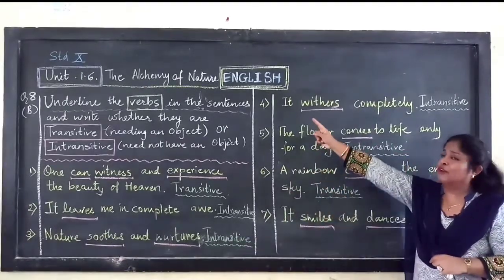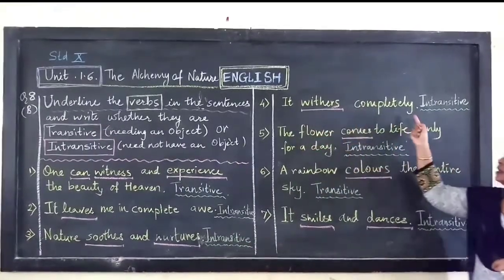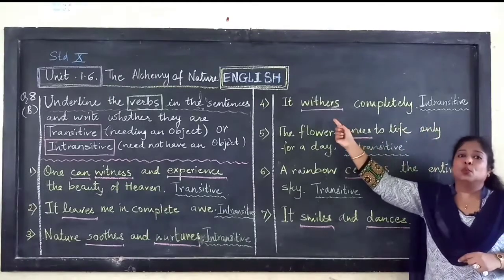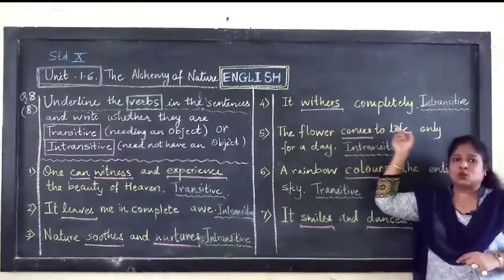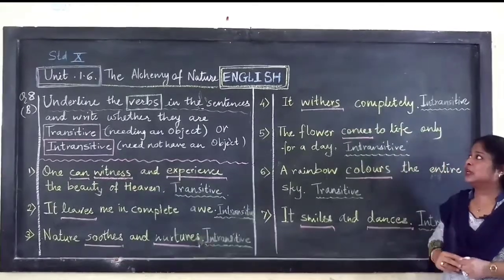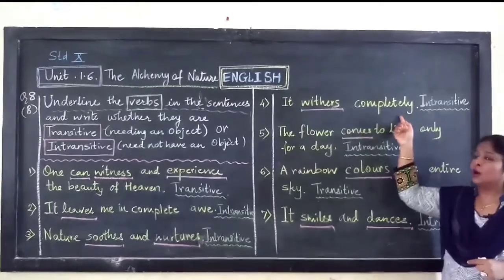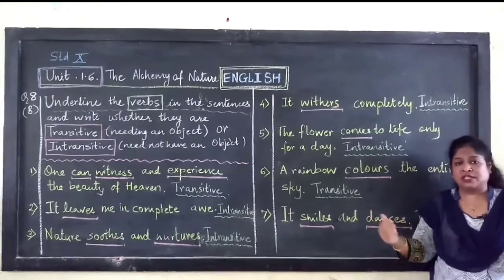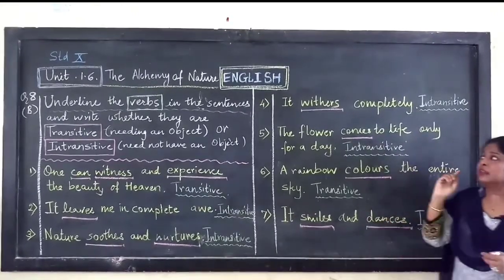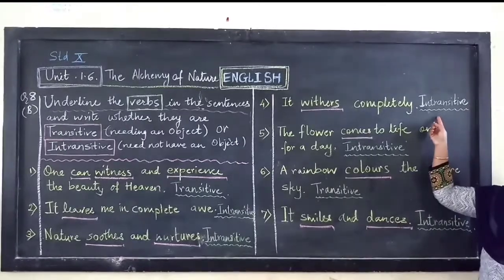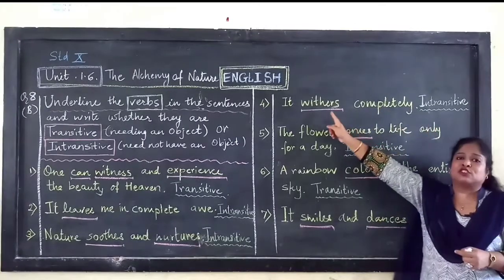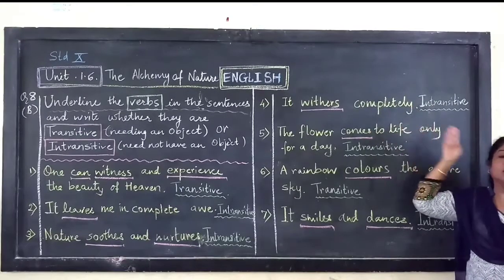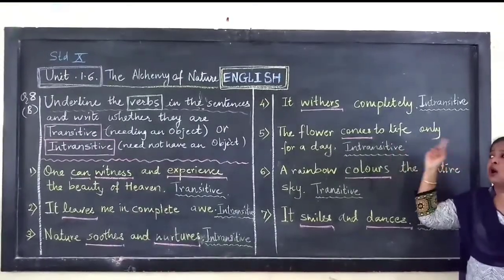Now question number 4. It withers completely. In this sentence, your verb is withers. If you ask the question, it will be: it withers how? Completely. It does not answer to the question what. It does not have any object. Therefore, your answer is intransitive. Withers is an action word and it is intransitive because the action does not pass on to a particular object.